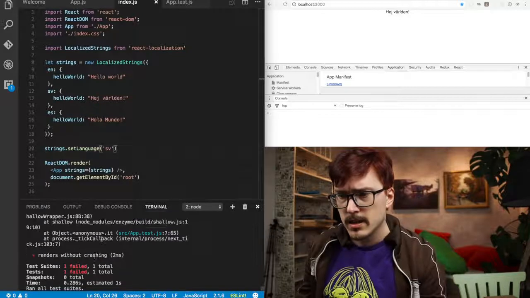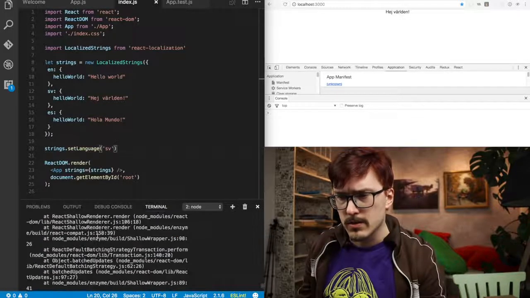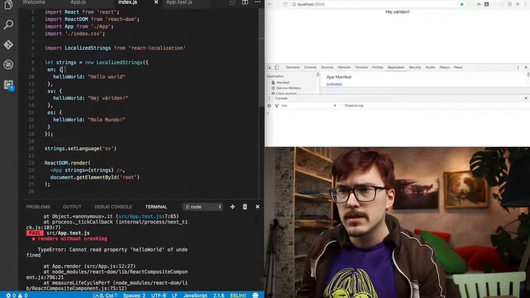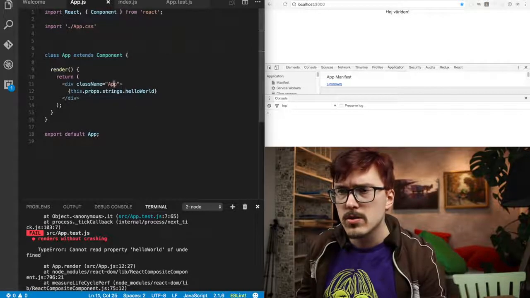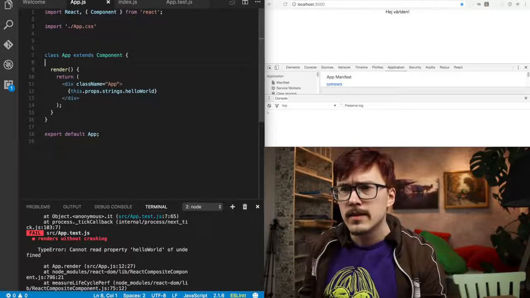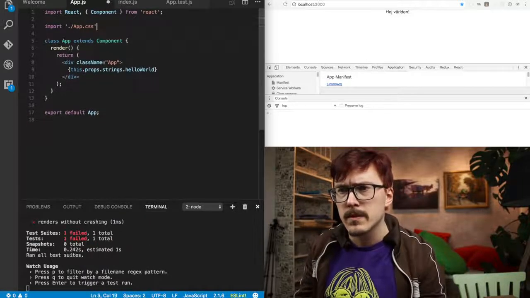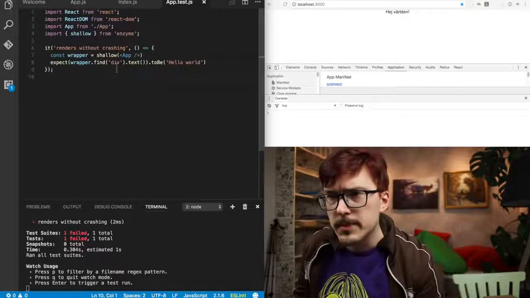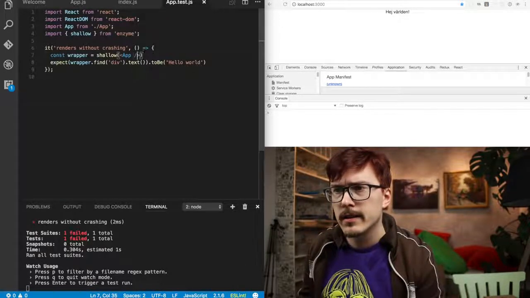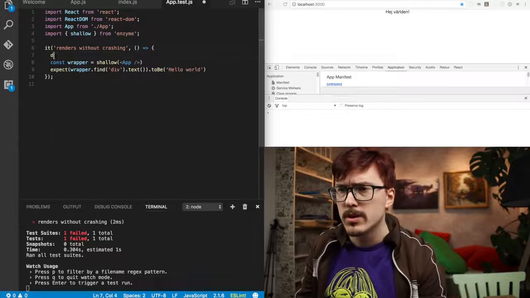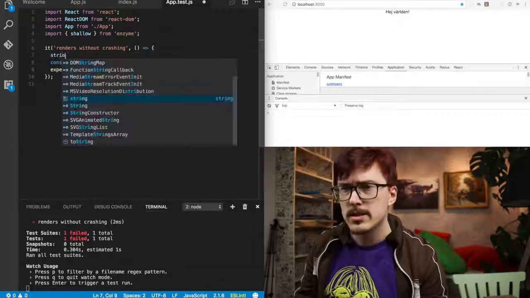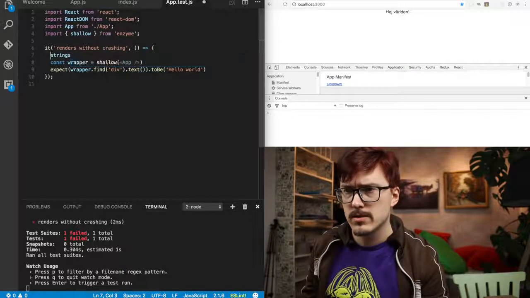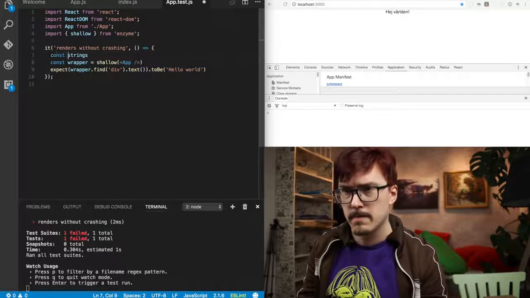But now I suspect that our tests are breaking, right? Because yes, it's not taken into account that we are now injecting this strings. So let's update the test, and we have to mock out the strings thing. So let's say that it's gonna be a fake strings.